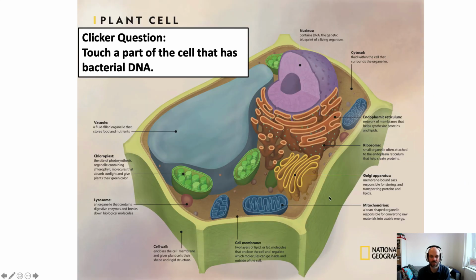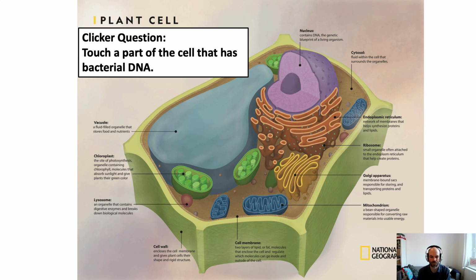Here's another diagram of a eukaryotic cell. This happens to be a cell of a plant, which you can see by the cell wall. Plants have cell walls, right? And in addition to mitochondria, they also have chloroplasts. This is a common mistake that students make. It's common to think that plants have chloroplasts instead of mitochondria, which is not true. All eukaryotes have mitochondria. In addition, plants also have chloroplasts, okay? That's a really important observation, that plants have both mitochondria and chloroplasts.